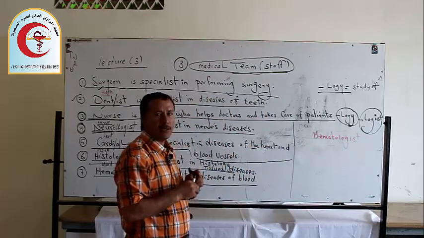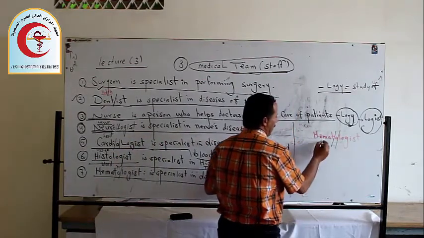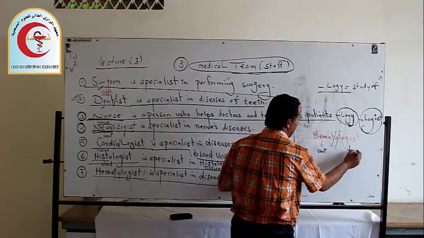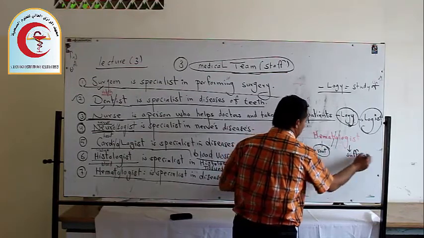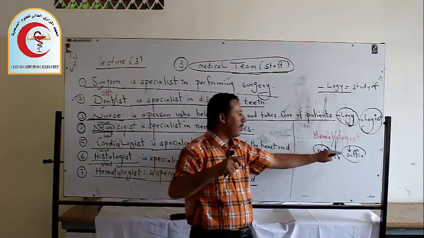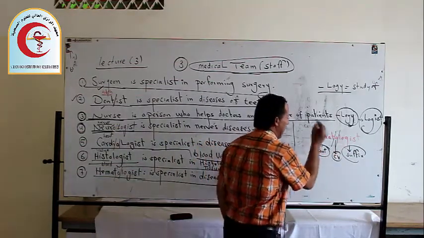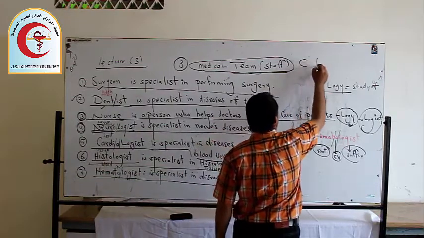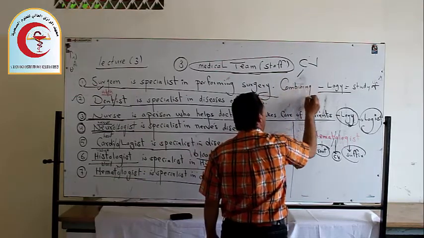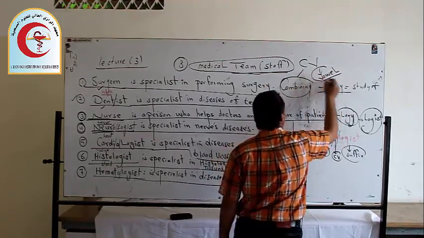When we analyze this term, we say hemat is a word root, and logist is another part. Hemat means blood, and logist is a suffix. O here is a combining vowel because it links between a root and the suffix. I told you before what CV stands for: C means combining, and V means vowel. The letter O combines between those terms.